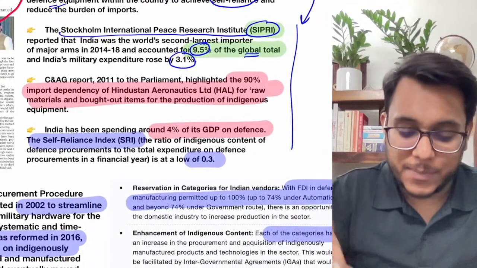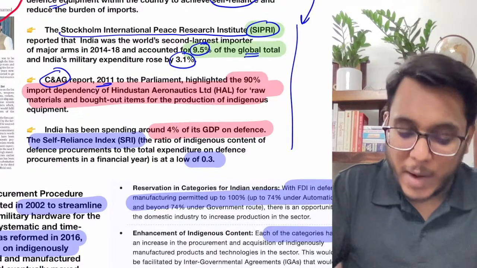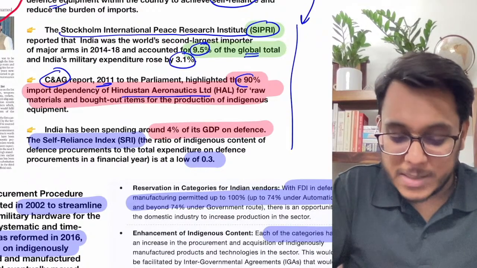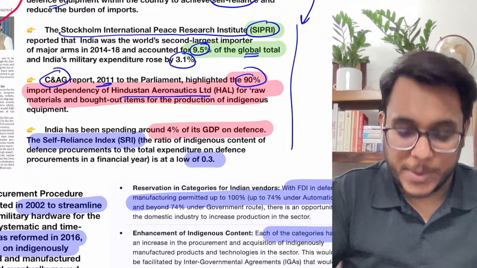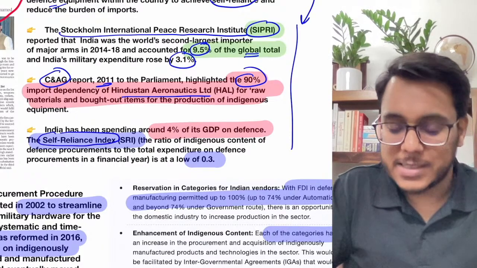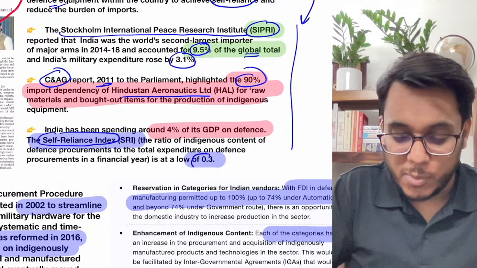Then, guys, according to the Comptroller and Auditor General report of 2011, Hindustan Aeronautics Limited has 90% import dependency, which is again not a very good thing. Secondly, according to the self-reliance index, India's SRI is just 0.3.